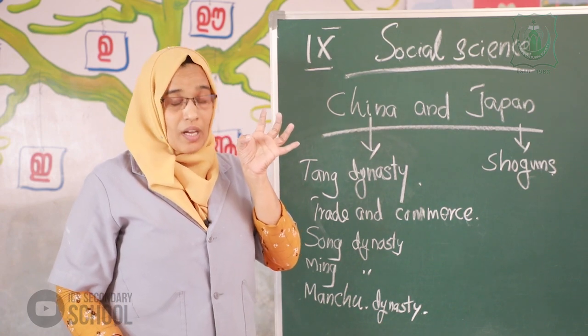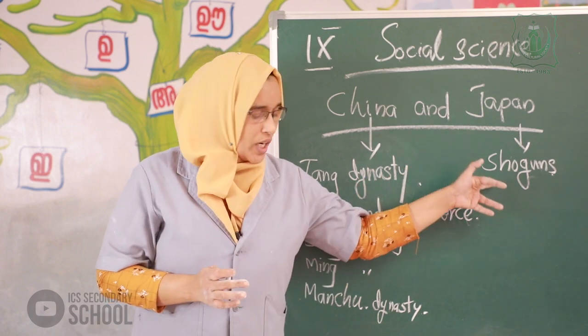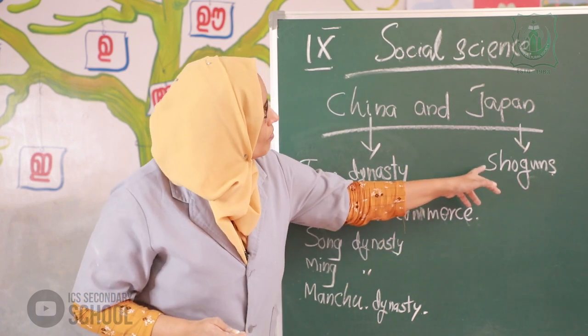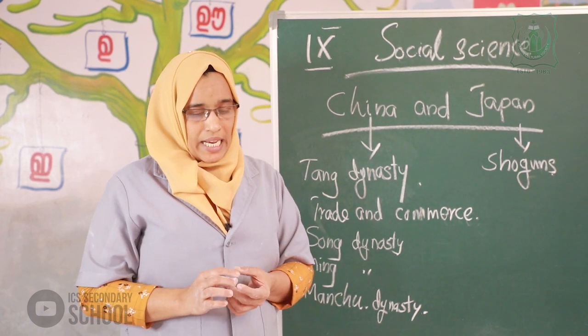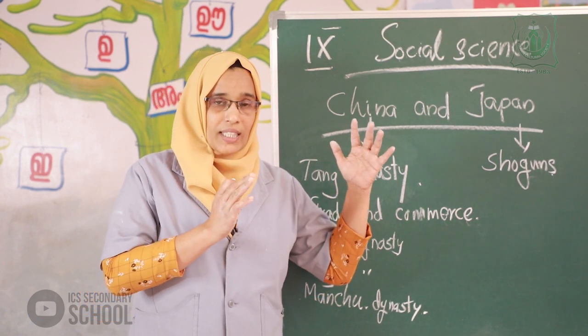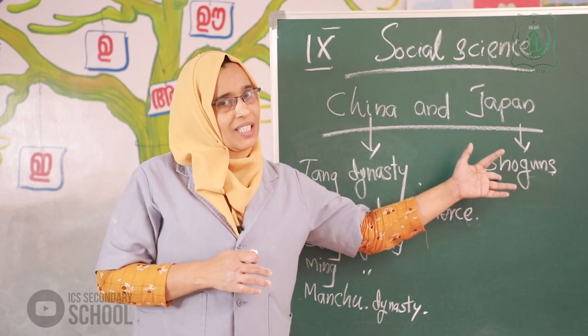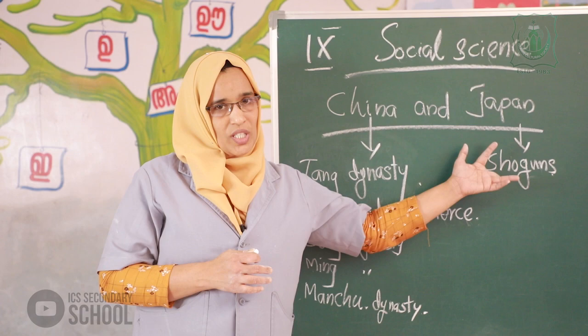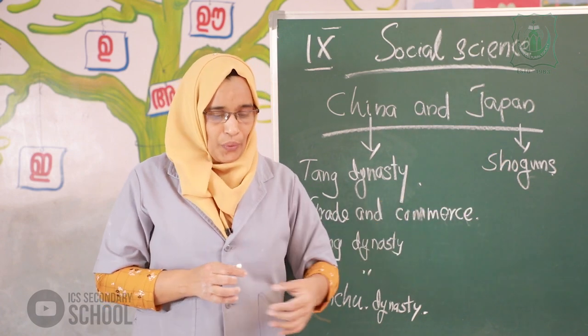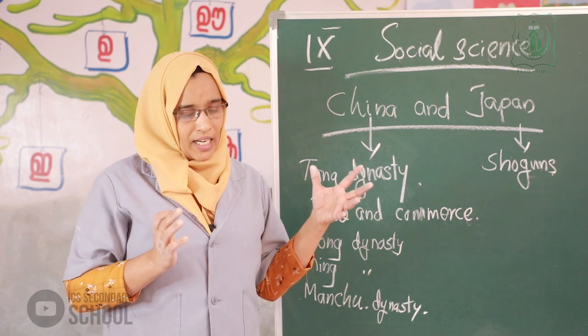The shoguns were feudal landlords, and the land was under their control.